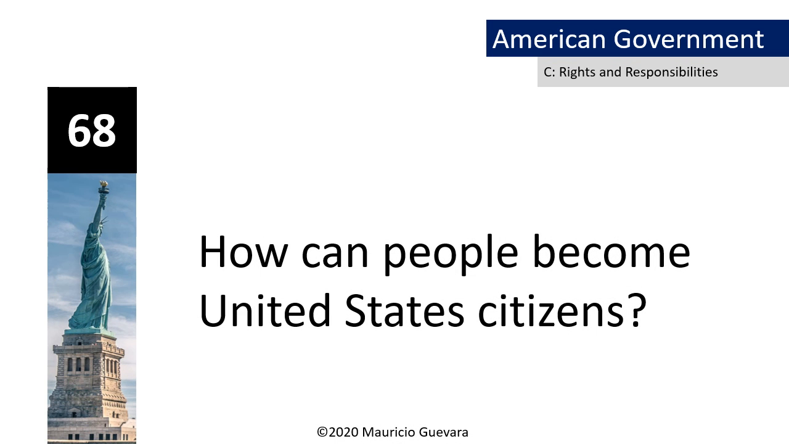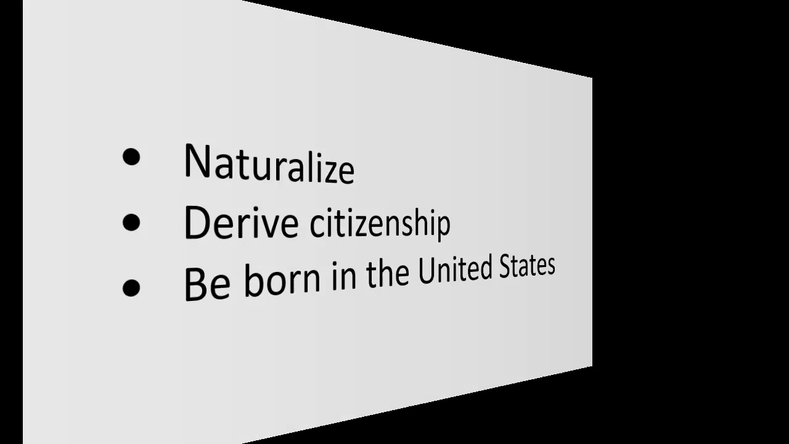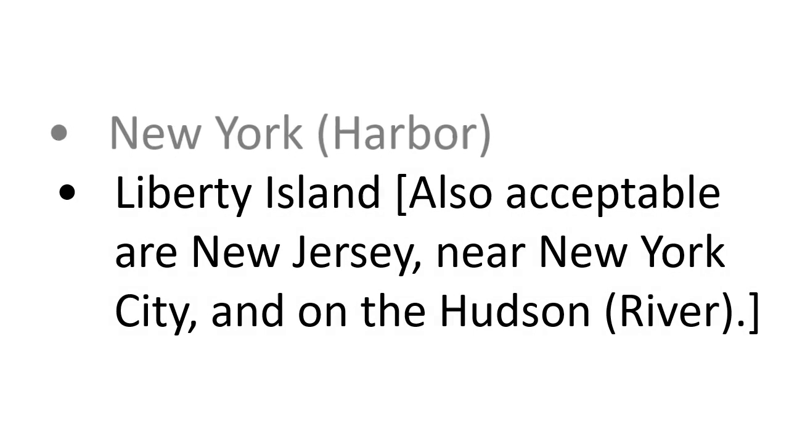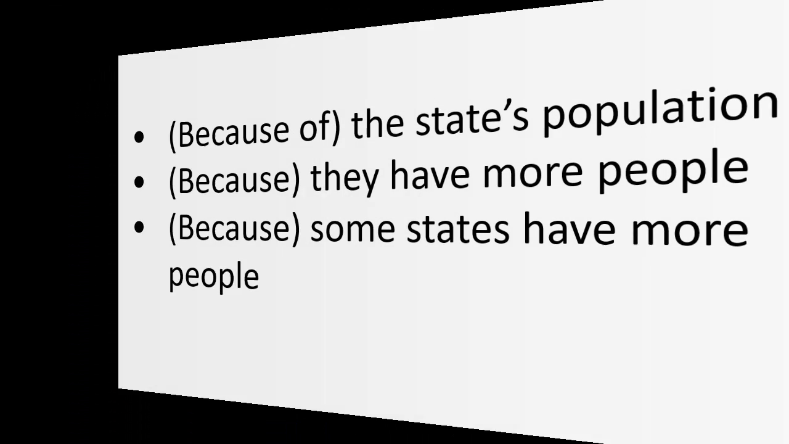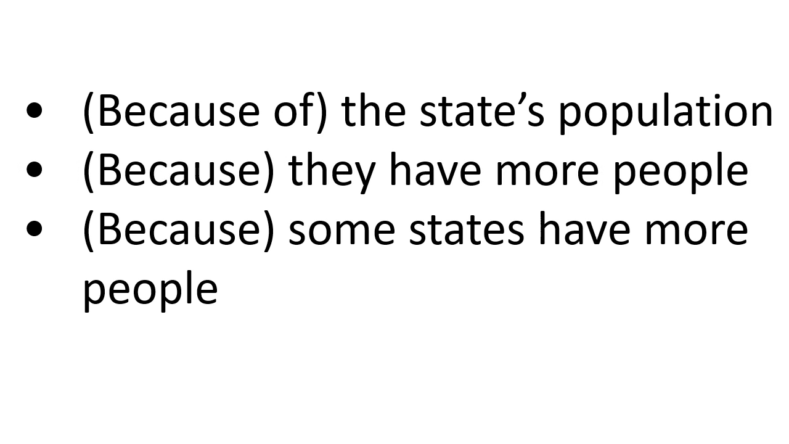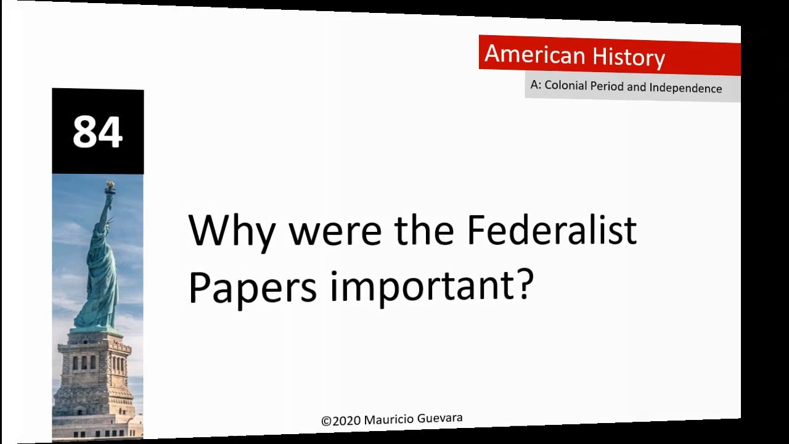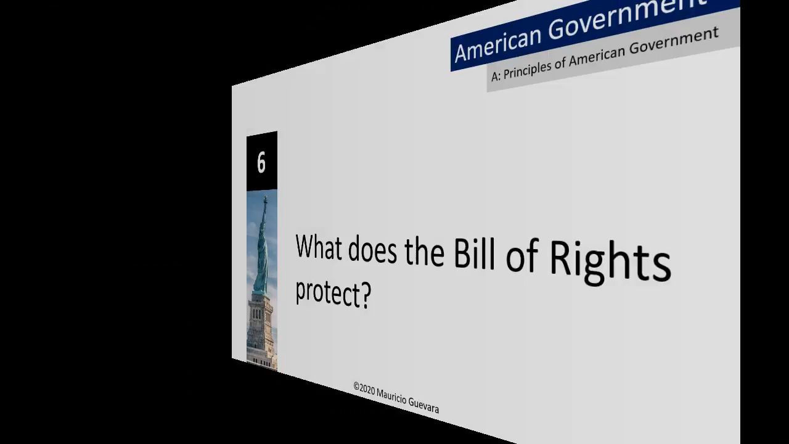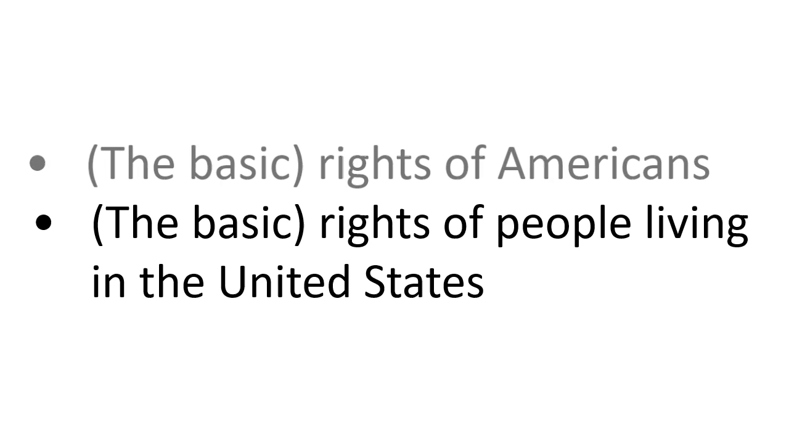How can people become United States citizens? Naturalize. Where is the Statue of Liberty? New York. Some states have more representatives than other states. Why? Because they have more people. Why were the Federalist Papers important? They help people understand the Constitution. What does the Bill of Rights protect? Rights of Americans.